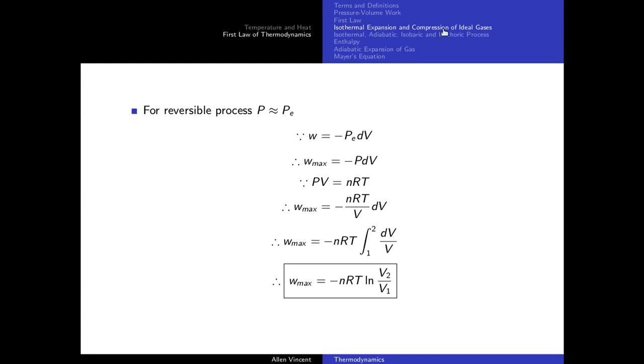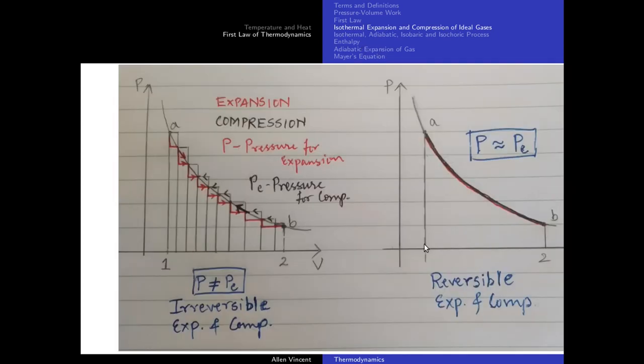Yes, one thing which I forgot, it's ironic, I didn't even talk about it: the word isothermal. Isothermal stands for constant temperature. Now remember, in a reversible process, the external and internal pressure is almost the same.